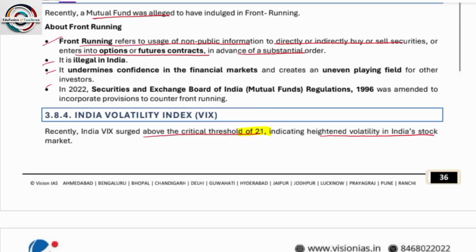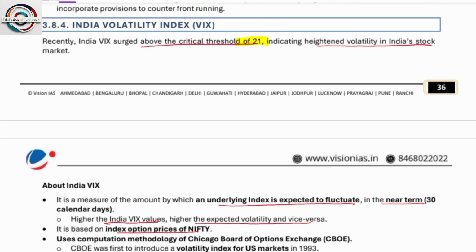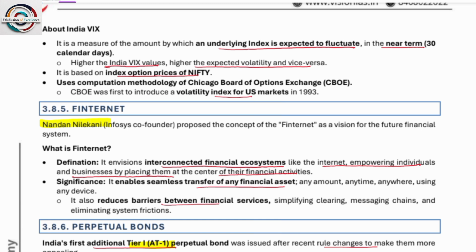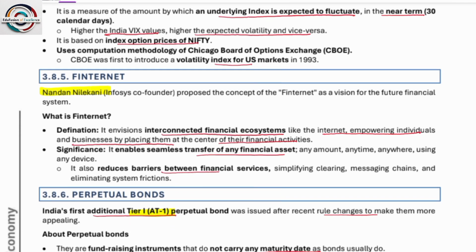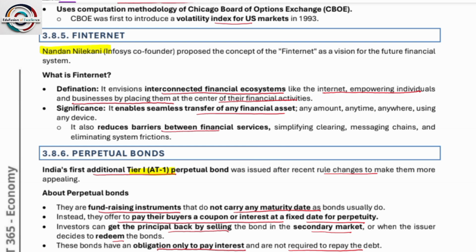Okay. So, India's Volatility Index. What is India's Volatility Index? India's Volatility Index has crossed the critical threshold of 21, highlighting volatility in India's stock market. So volatility in India's market means that India's stock market is not stable. It is volatile. Next, FinInternet. Nandan Nilekani proposed the concept of FinInternet as a vision of a future financial system. What is FinInternet? It envisions an interconnected financial ecosystem like the internet, empowering individuals and businesses by placing them at the center of their financial activities. So something like finance and internet together.